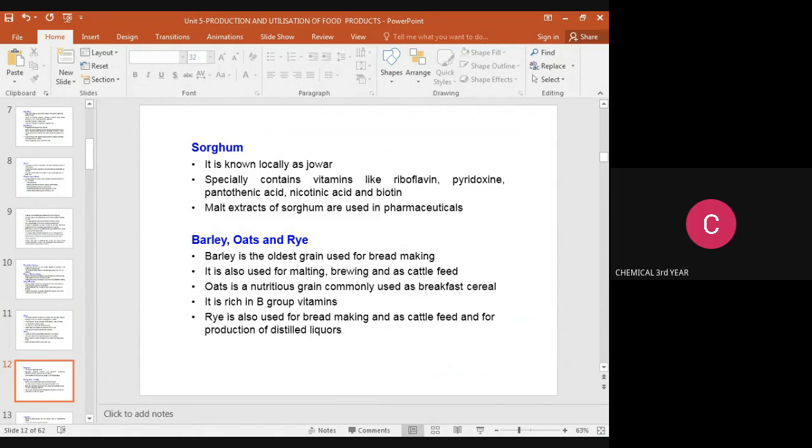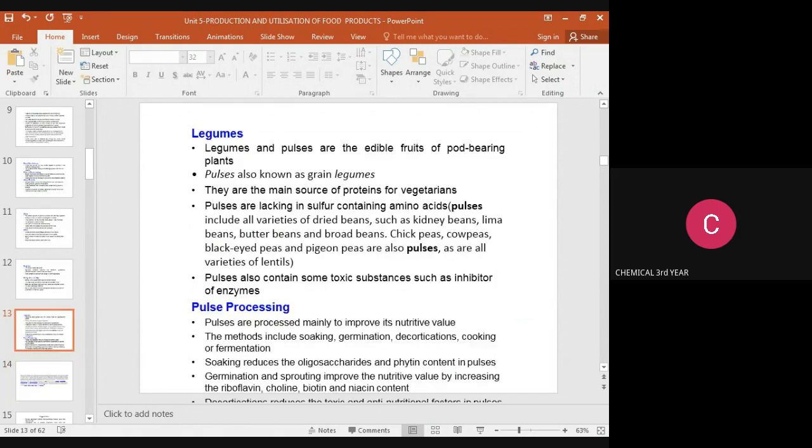Oats is a nutritious grain commonly used as breakfast cereal. It is rich in B group vitamins. Rye is also used for bread making, as cattle feed, and for production of distilled liquors. And the next grain is legumes. Legumes and pulses are the edible fruits of pod-bearing plants. Pulses are also known as grain legumes.